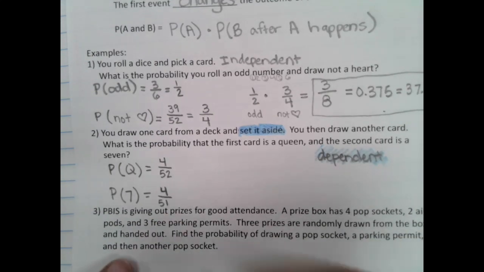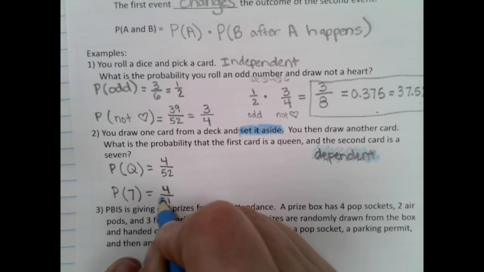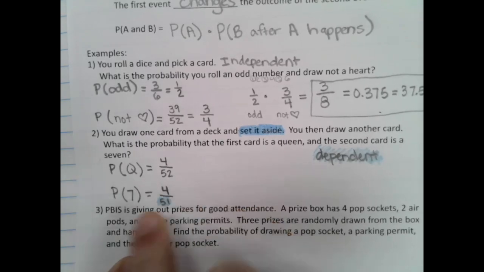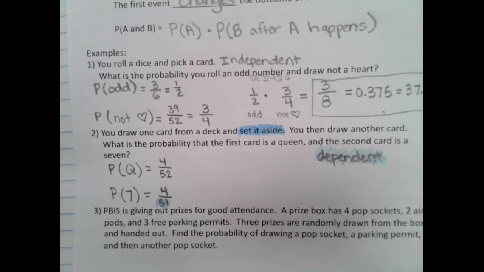And that's where I'm going to, again, use that highlighter, or if you use a colored pencil, highlight that 51 changes. That's how it's changing, is that we took a card out, so we don't have the same amount that we had before.